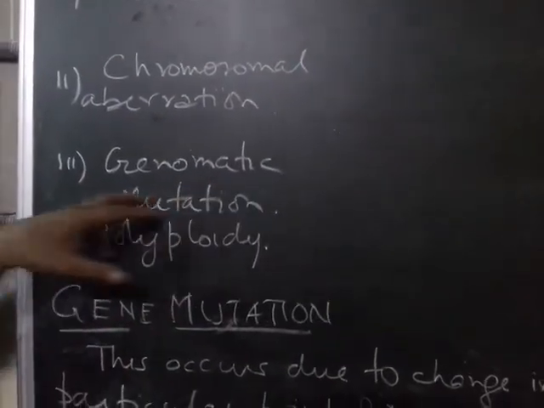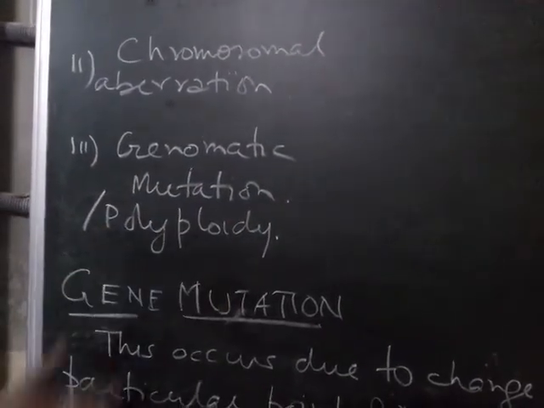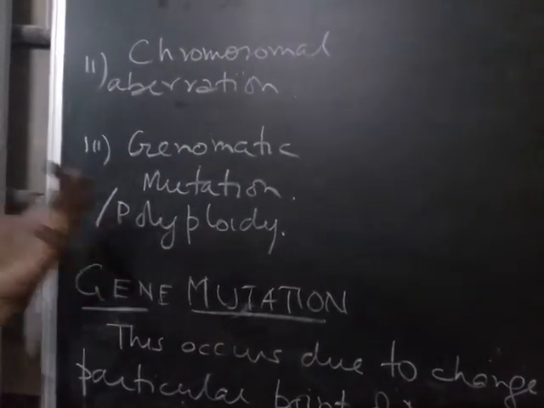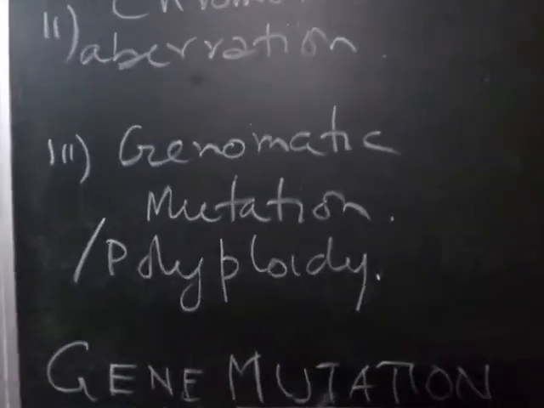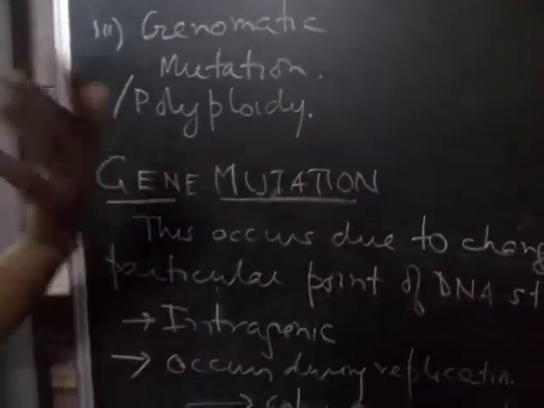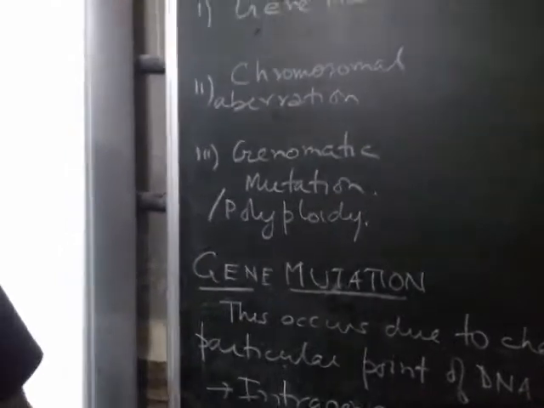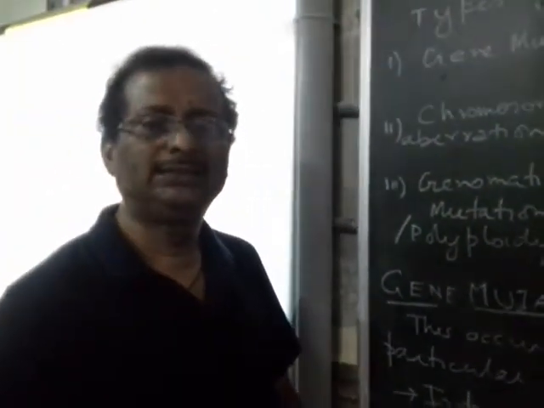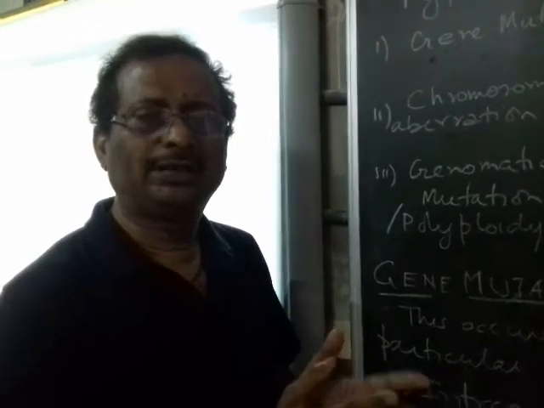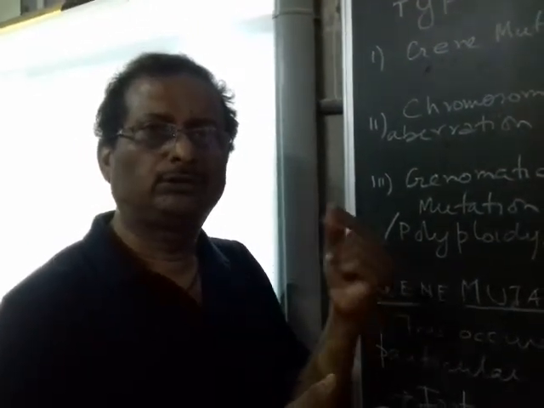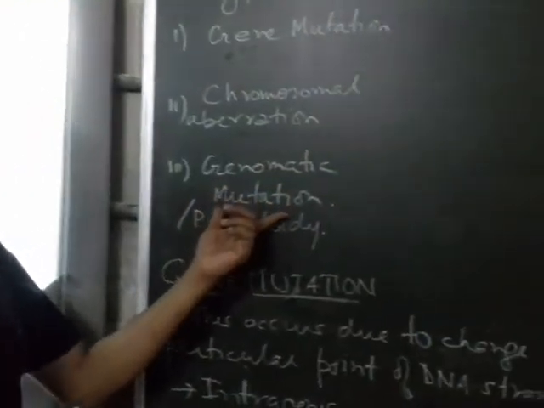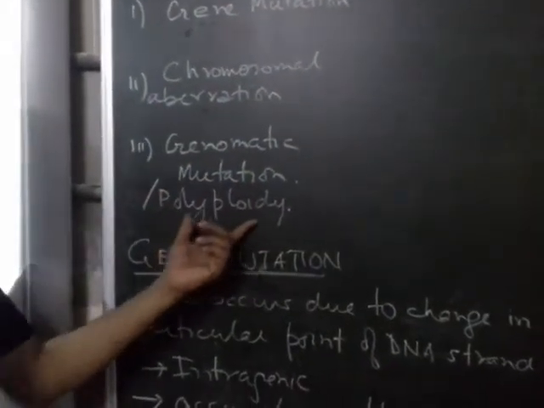The third type of mutation is called the genomatic mutation, which can lead to polyploidy. Here there is an increase in the chromosome number, or there can be a decrease in the chromosome number. For example, in Down syndrome we have seen the chromosome number increases to 47 because of chromosomal non-disjunction. An extra 21st autosomal chromosome leads to Down syndrome. So that's a genomatic mutation. Usually we call it a polyploidy.